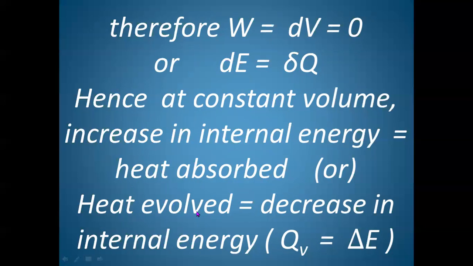When it gives energy in the form of heat, what will happen? Its internal energy will decrease. Therefore, there can be two different conditions. If heat is absorbed, the change in internal energy is an increase and it will be equal to the heat absorbed. And when heat is evolved or given by the system, there will be a decrease or fall in its internal energy, that will again be equal to the heat evolved.